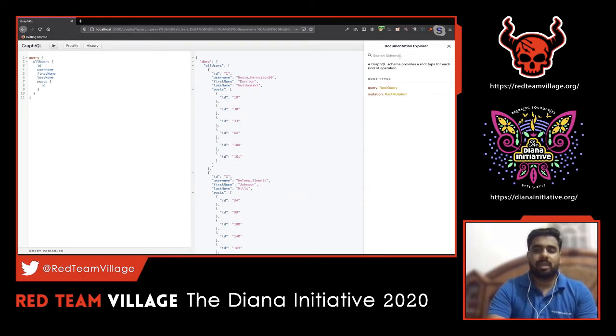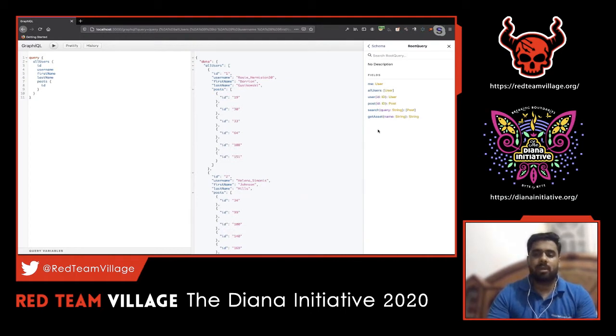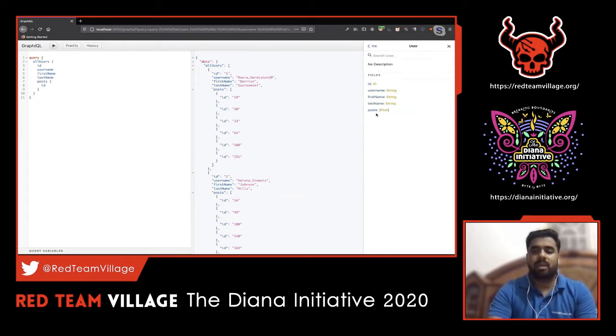And you can see on the right side, the explore documentation option will show you the root types. The root types here are query and mutation. When we explore the queries, we can see multiple queries: me, all users, user, post, search, get asset. You can think of these names as nothing but endpoint names. For example, there might be a REST API call allowing us to invoke a particular user entry. For example, me is a particular API wherein we can pull out information of our profile, for example the ID, username, first name, last name, and posts of our user account.